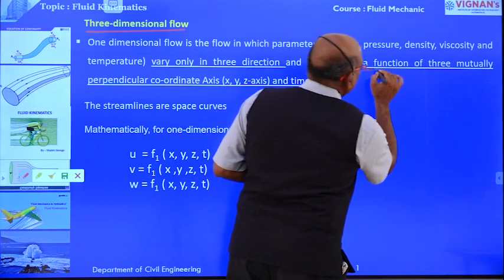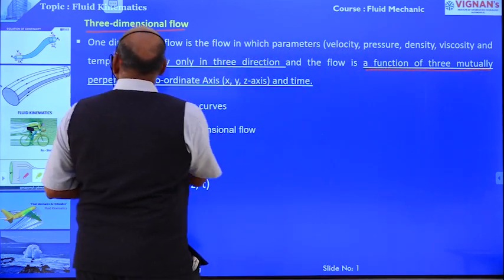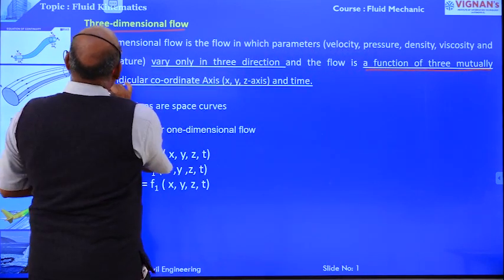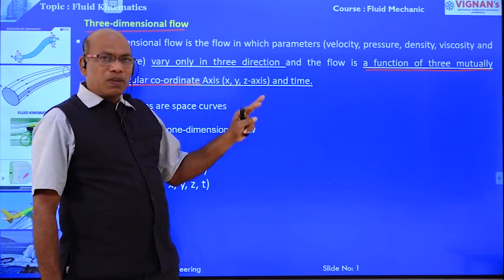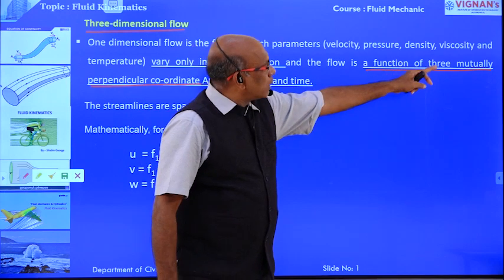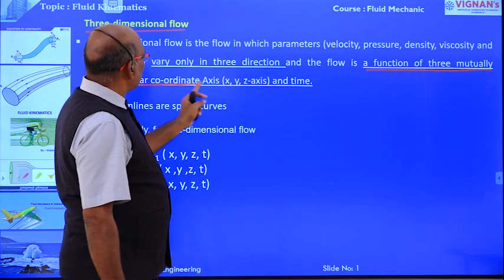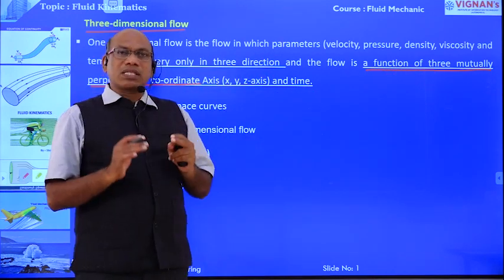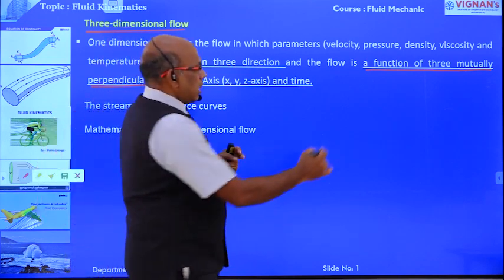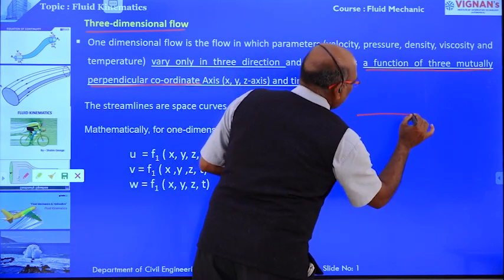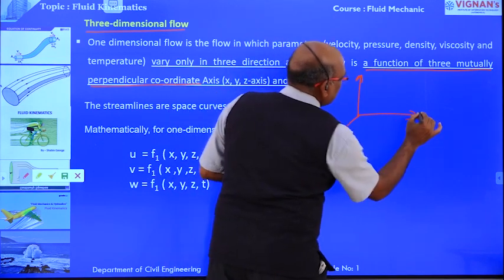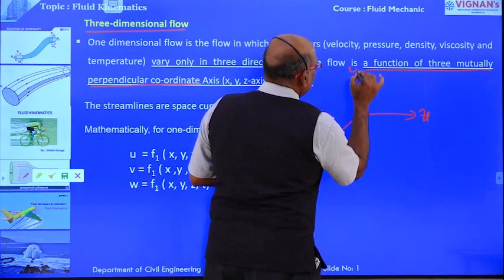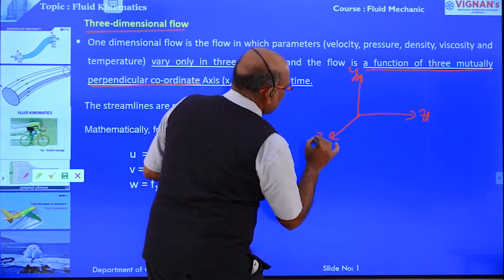Therefore it is a function of three mutually perpendicular coordinates, that is in x, y, z directions. Right? This is one point. This is one direction, this is another direction. This is the x direction, this is the y direction, and this is the z direction.